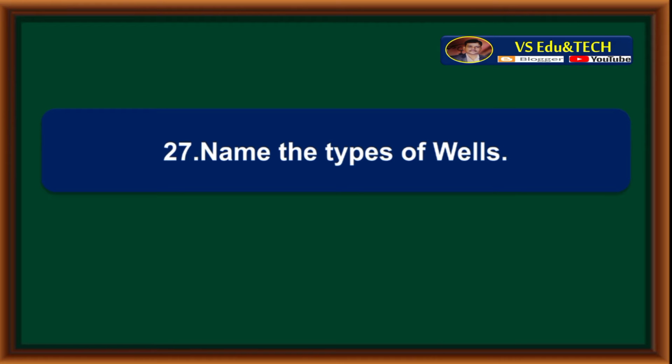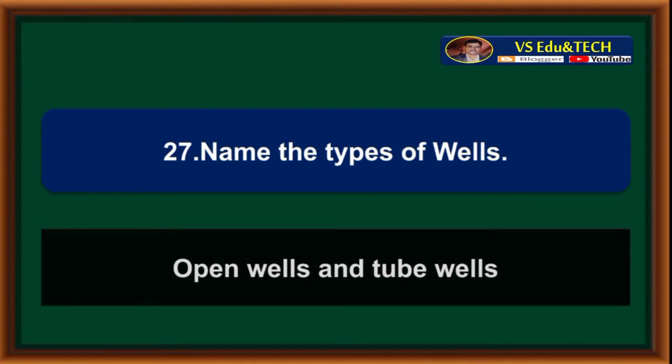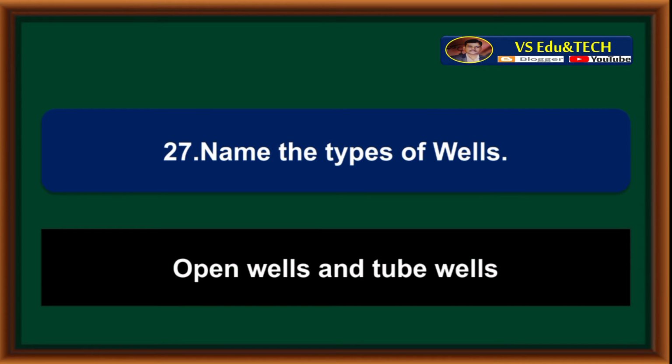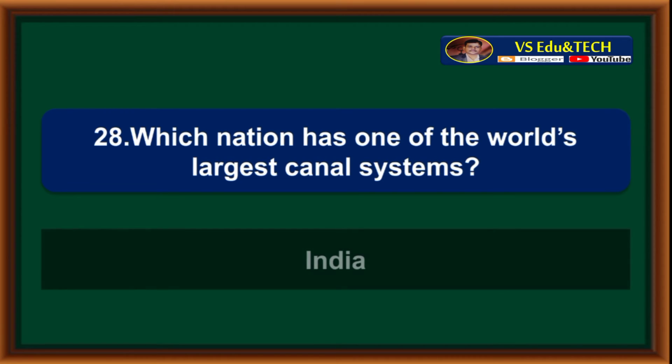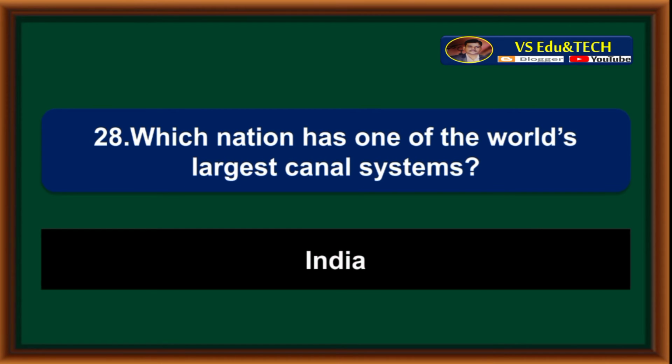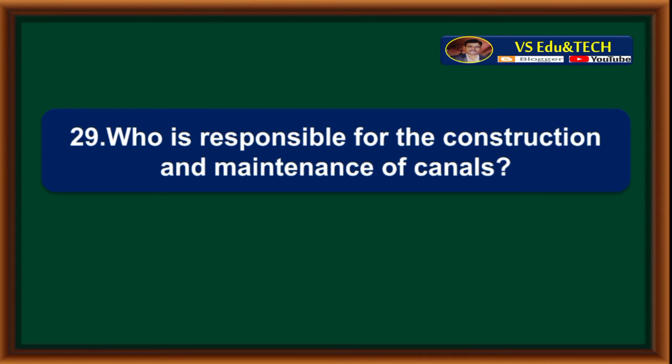Name the types of wells. Open wells and tube wells. Which nation has one of the world's largest canal systems? India. Who is responsible for the construction and maintenance of canals?